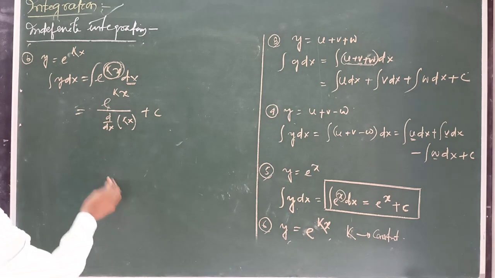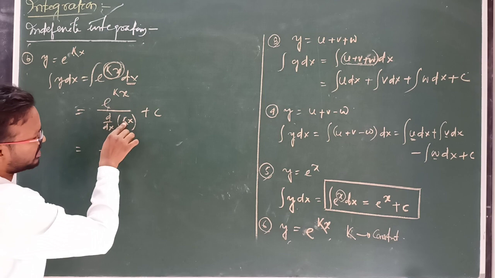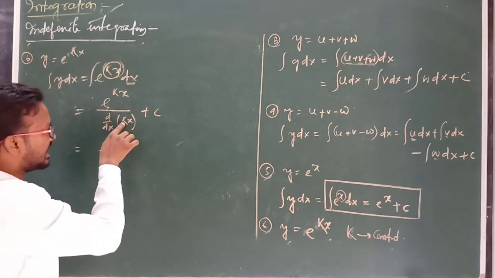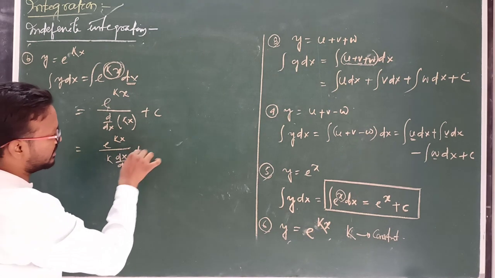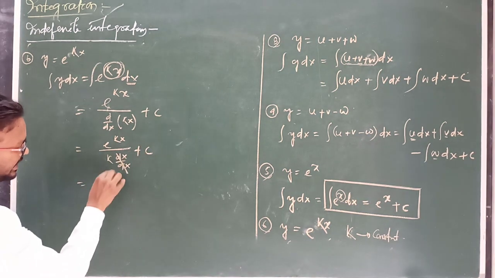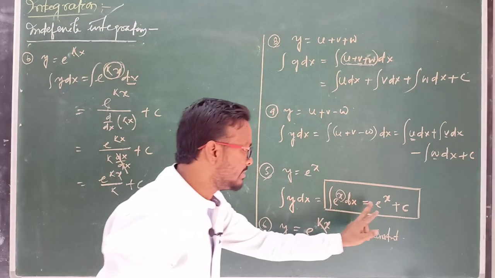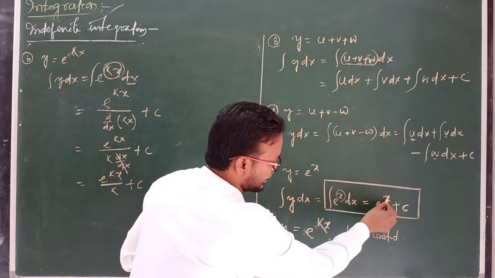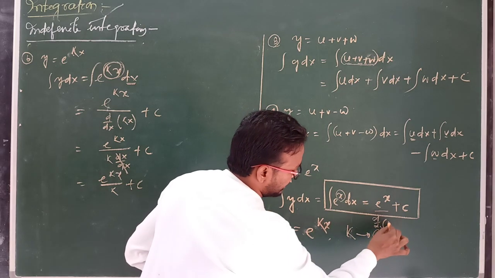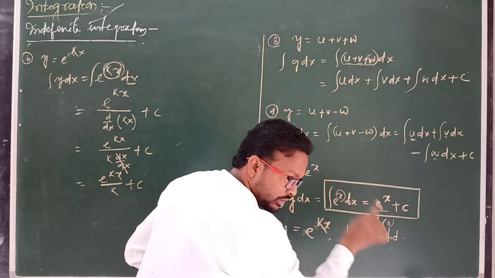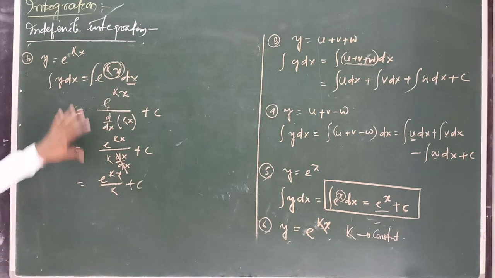You have to remember this. Since k is a constant, in differentiation we can take k out, so k times dx by dx, and dx by dx equals 1. Then the final answer is e to the power kx by k plus c. Here also, the same thing: e to the power x divided by d by dx of x, which is 1, so the remaining part is e to the power x. Clear? So you have to remember this term.